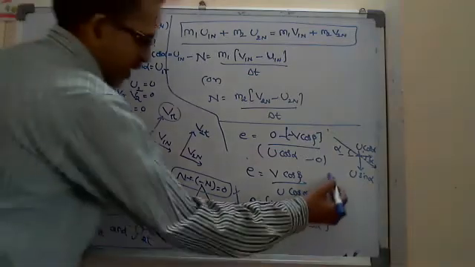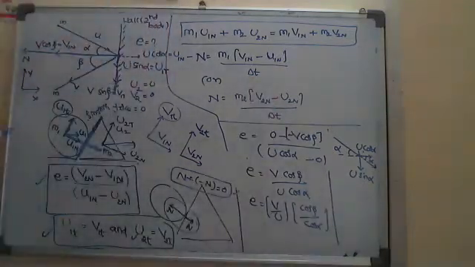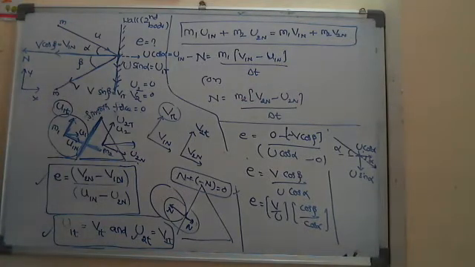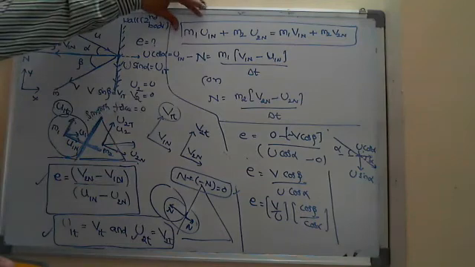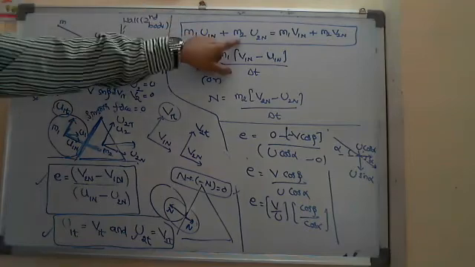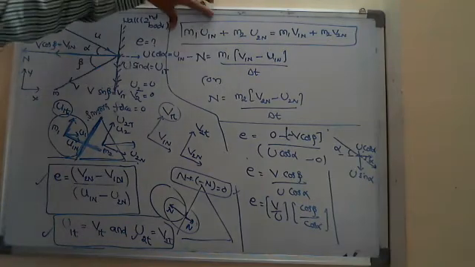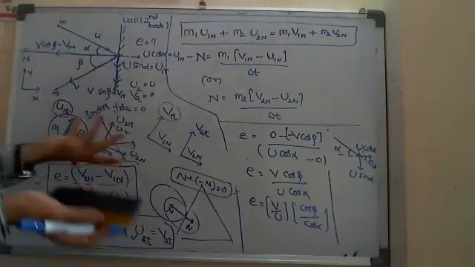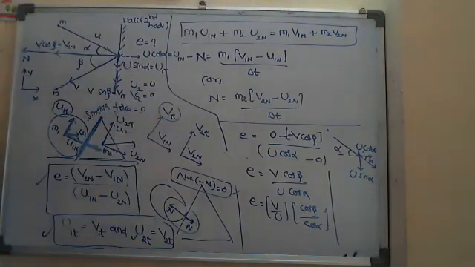If I want to eliminate v and u there, the disadvantage here is there is no other equation in the normal direction. So what can I do here? Why am I not writing the law of conservation of linear momentum in the normal direction? I don't know the mass of the second body, the wall. The mass of the wall is unknown. That's why if I write this equation in the normal direction, I won't get anything. That is useless.